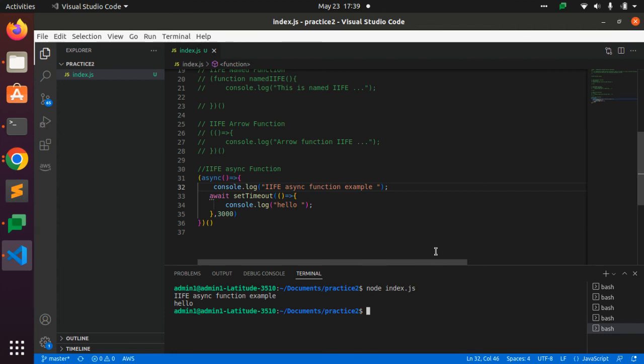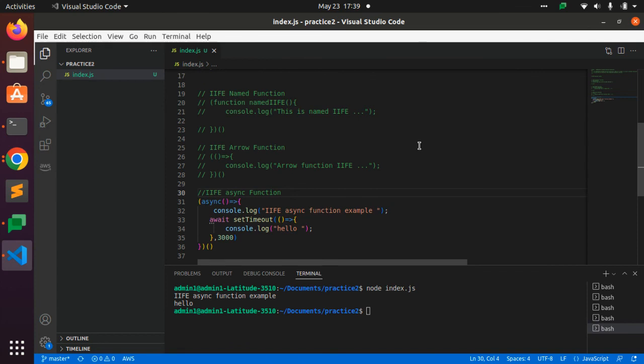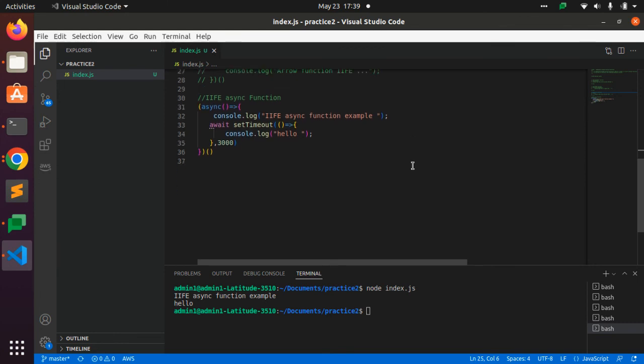So this is all about the IIFE function, and I have shown all the possibilities of the IIFE pattern that we write inside JavaScript. So this is all about that.